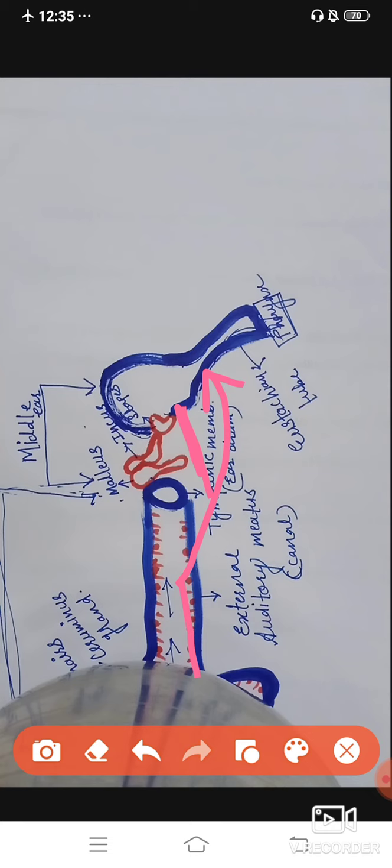So what is the pharynx? As you can see, the eustachian tube is attaching to the pharynx. This one is the pharynx. What is the pharynx? The pharynx is the voice box which is present in our neck, and it helps in producing sound, because while we talk we produce sound, and we require air,